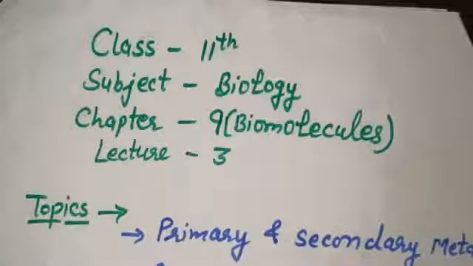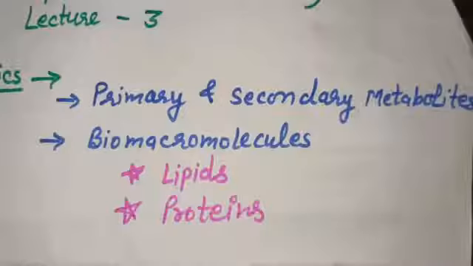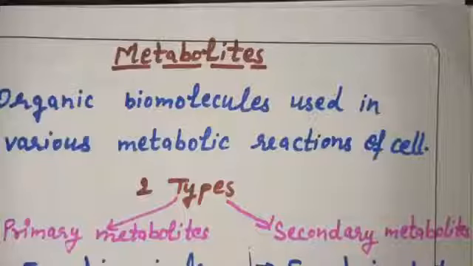Good morning students, this is 11th class biology, chapter 9 biomolecules, and this is lecture number 3 of this chapter. Today we will discuss primary and secondary metabolites and biomacromolecules. In biomacromolecules we will study lipids and proteins. So let's start our lecture with the definition of metabolites.